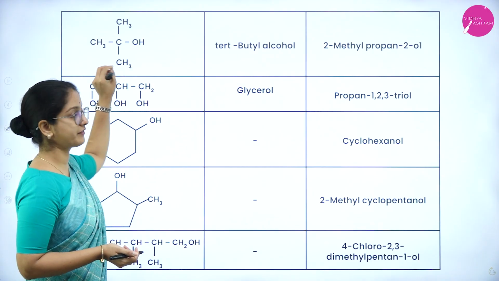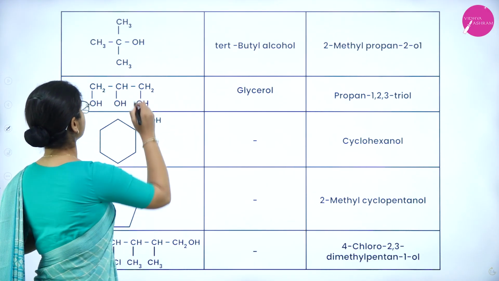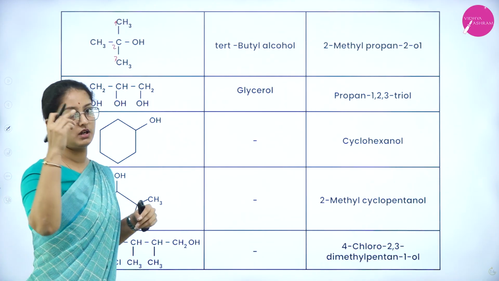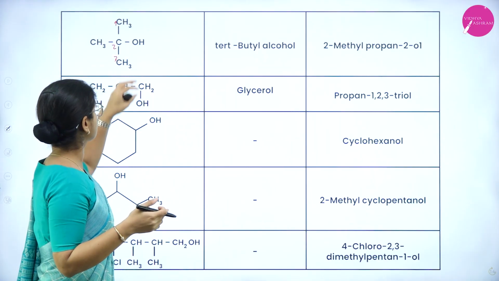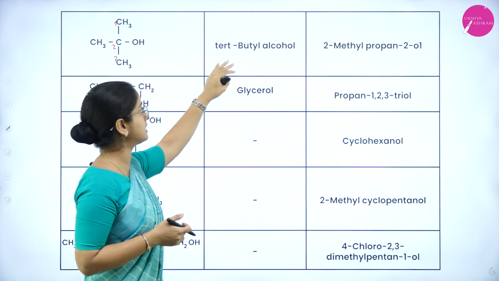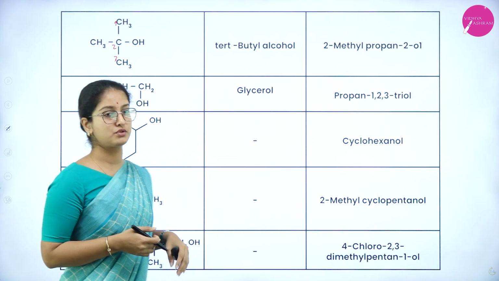So next is a different structural arrangement but with the same molecular formula. So the numbering goes like this, that is 1, 2, 3. Either you can do it vertically or horizontally. So the OH group is attached to the second carbon atom, and therefore the common name is tert-butyl alcohol, and the IUPAC name is 2-methylpropan-2-ol.